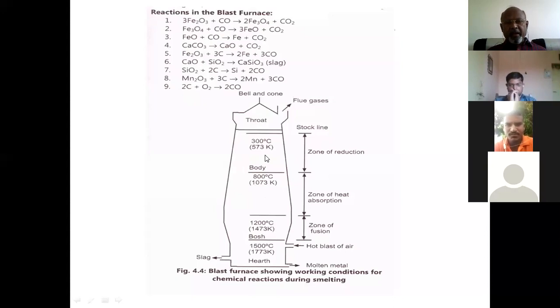So the zone which ranges from 300 to 800 is known as the first zone, the zone of reduction. The second zone, which ranges from 800 to 1200 degrees centigrade, is known as the zone of heat absorption. The third zone, known as the zone of fusion, ranges from 1200 to 1500 degrees centigrade.